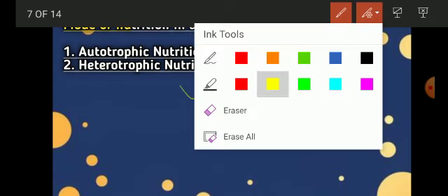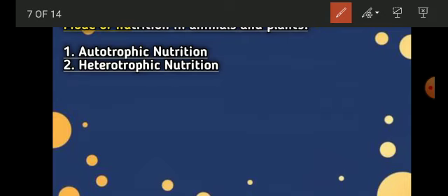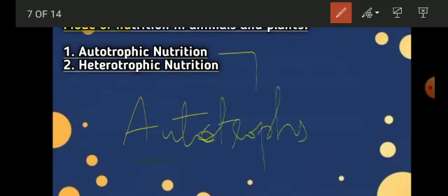So from the word autotrophic, you can understand it is related to your autotrophs, right? As you know, autotrophs are those organisms that can prepare the food on their own. Those organisms are called your autotrophs, which are basically the producers.